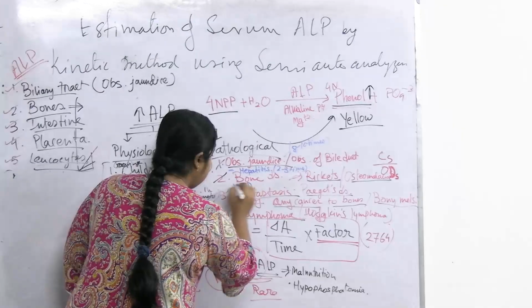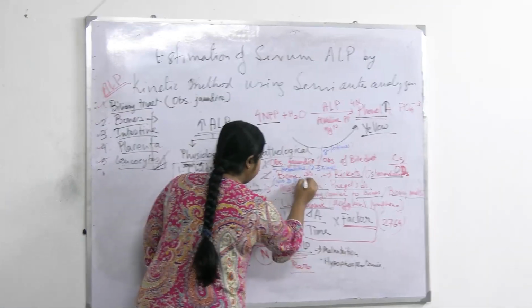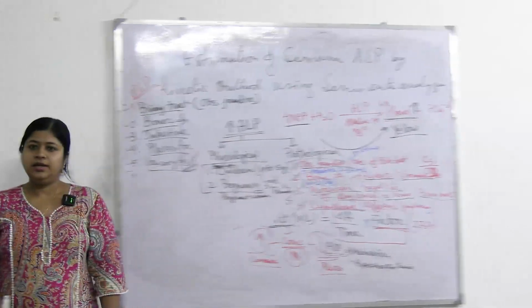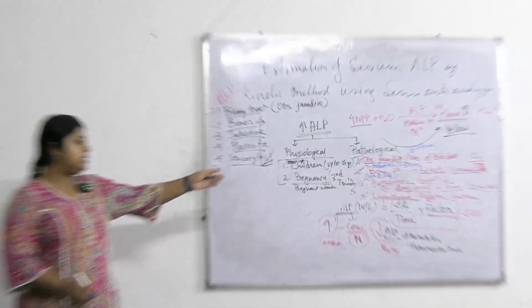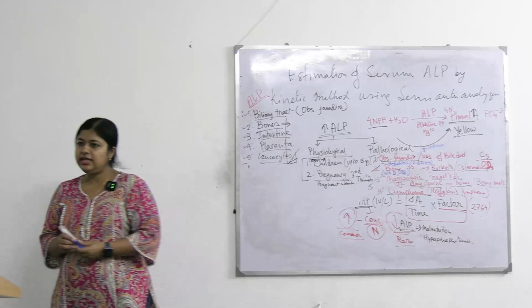Clear? Next, in case of bone disease, rickets and osteomalacia, this could be associated with vitamin D deficiency. In case of vitamin D deficiency, rickets is very common in children, and in adults it will be osteomalacia. So bone disease related to vitamin D deficiency can cause raised ALP.